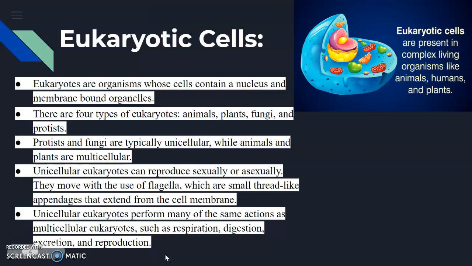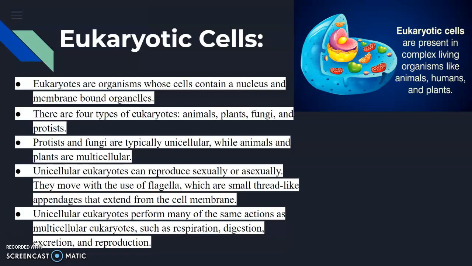Eukaryotic cells are present in complex living organisms like animals, humans, and plants. They are organisms whose cells contain a nucleus and membrane-bound organelles. As I said before, there are four types of eukaryotes: animals, plants, fungi, and protists. Protists and fungi are typically unicellular, while animals and plants are considered multicellular.